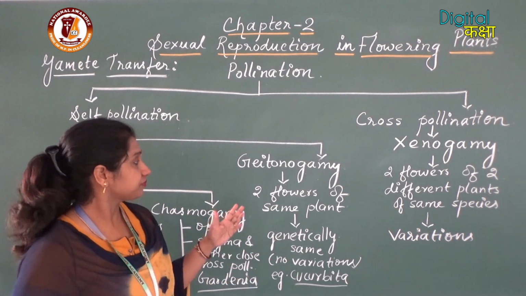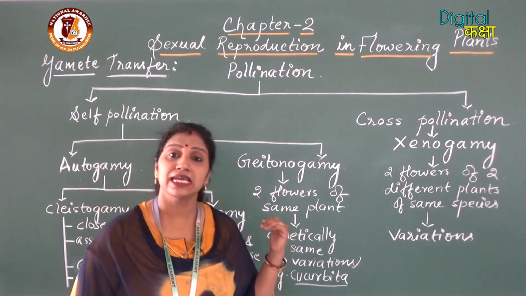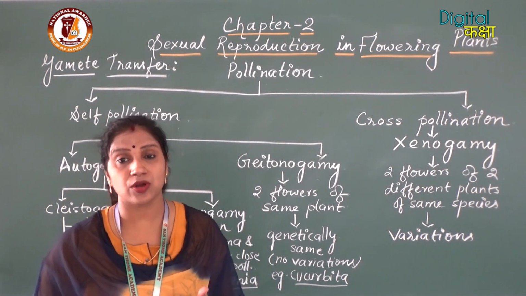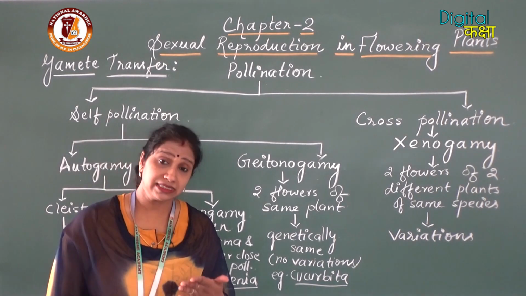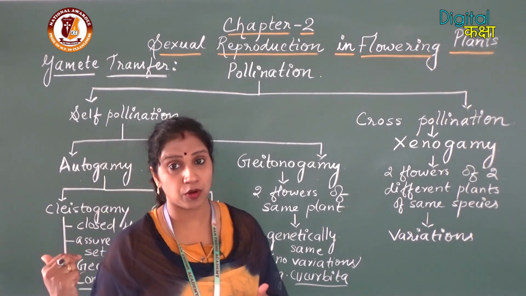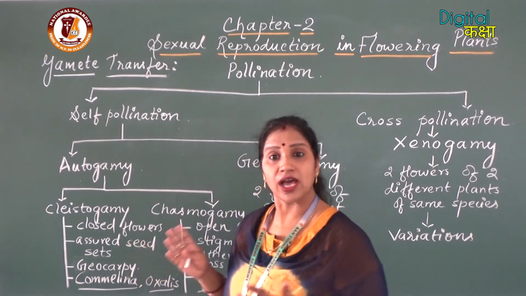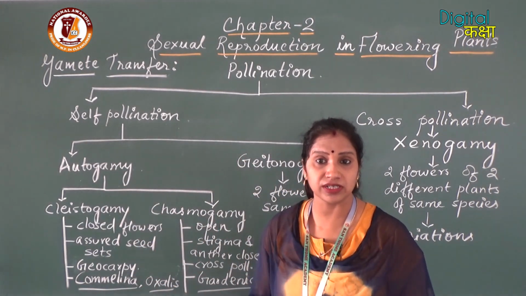So here we can say that geitonogamy is functionally cross-pollination, but genetically it is self-pollination or autogamy. Okay, so have you understood this point? I think you must have understood this point.